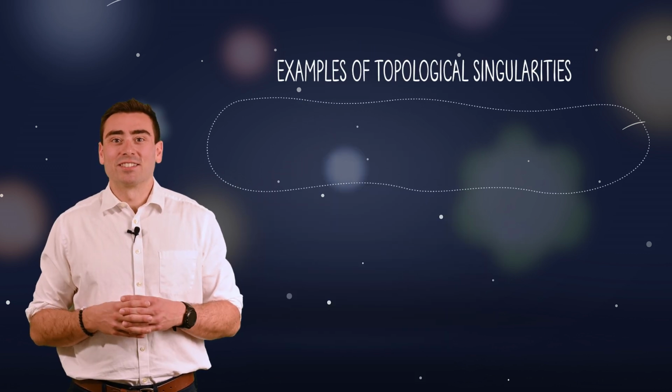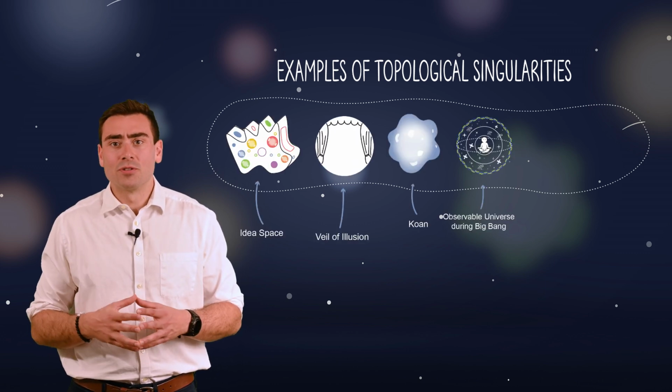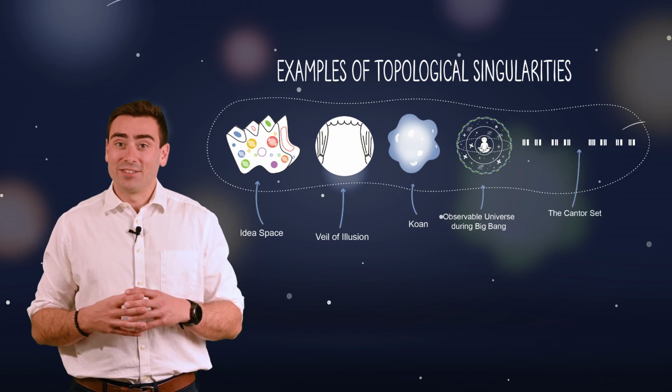Topological singularities such as an idea space, a veil of illusion, the Cohen experience, the observable universe during the Big Bang, and the Cantor set reveal hidden dimensions of reality that otherwise conventional measurements wouldn't really be able to find. This reminds us that what appears as nothingness can in fact be infinitely rich.